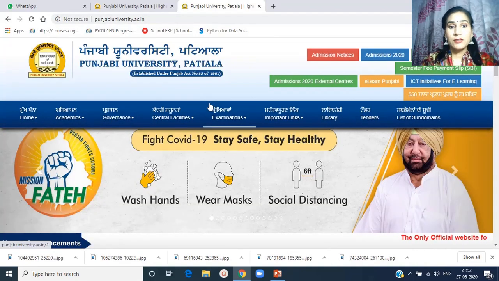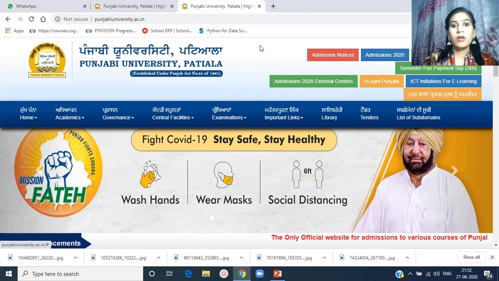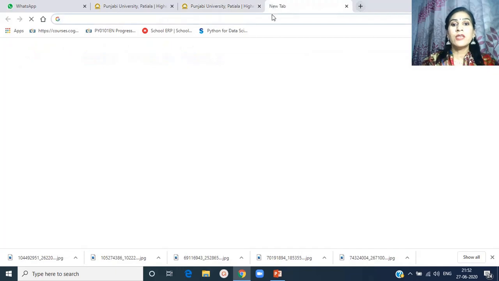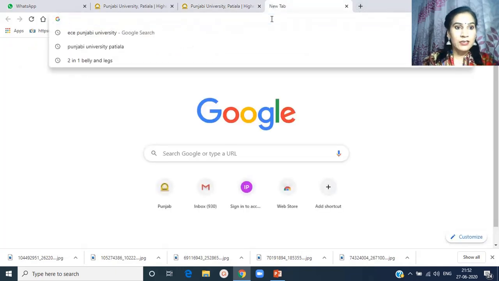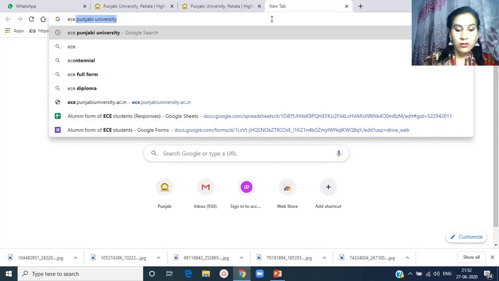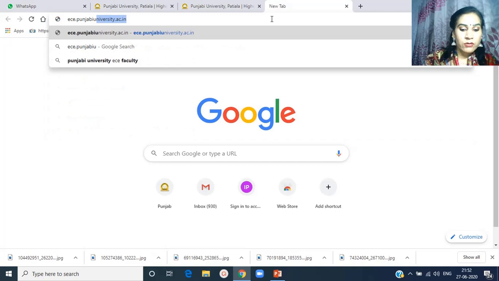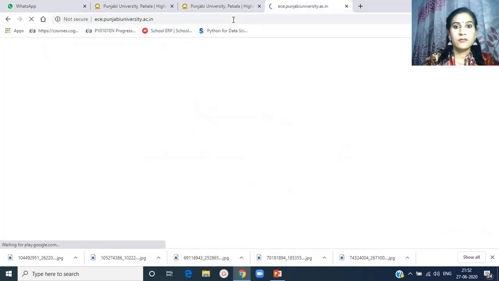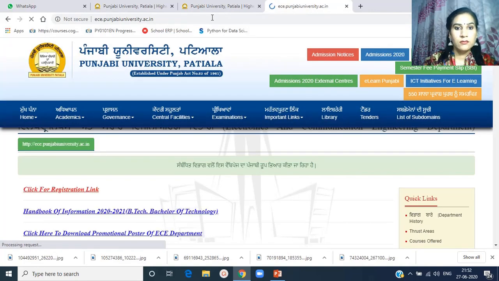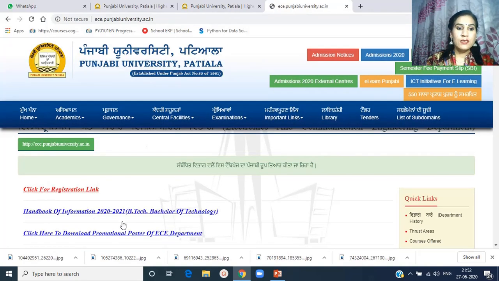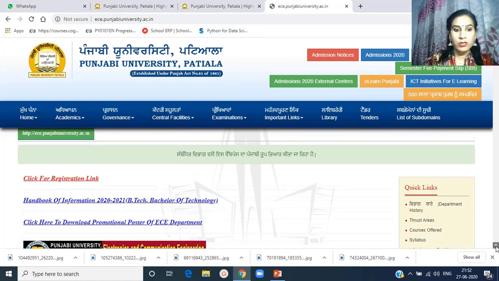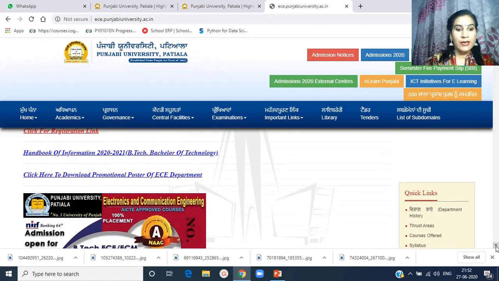You can enter the department web page through the Punjabi University page, or you can directly go to the ECE department by writing ece.punjabiuniversity.ac.in. This is the ECE web page. Here you will get a lot of information related to the admissions and about the department.